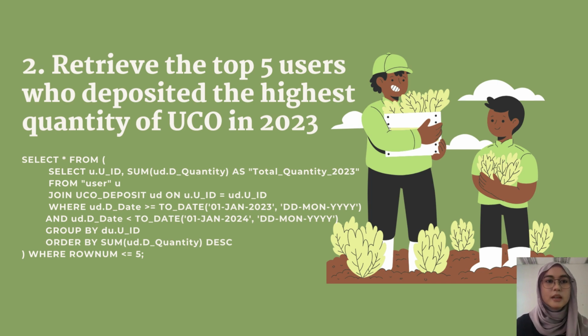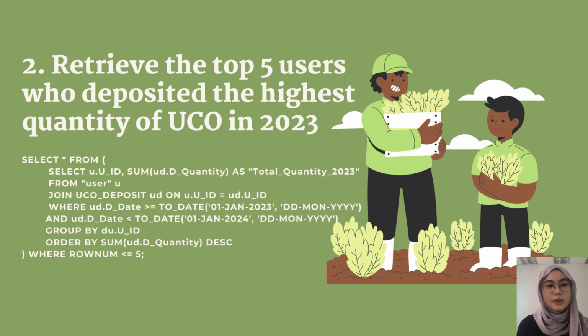From user U join UCO deposit UD on U.UID equals UD.UID. This line specifies the source tables for the data retrieval, where the user table is joined with the UCO deposit table based on the common column UID. Where UD.DDate is more than or equal to date 1 January 2023 and UD.DDate is less than date 1st January 2024, this condition filters deposits made between January 1, 2023 and January 1, 2024.